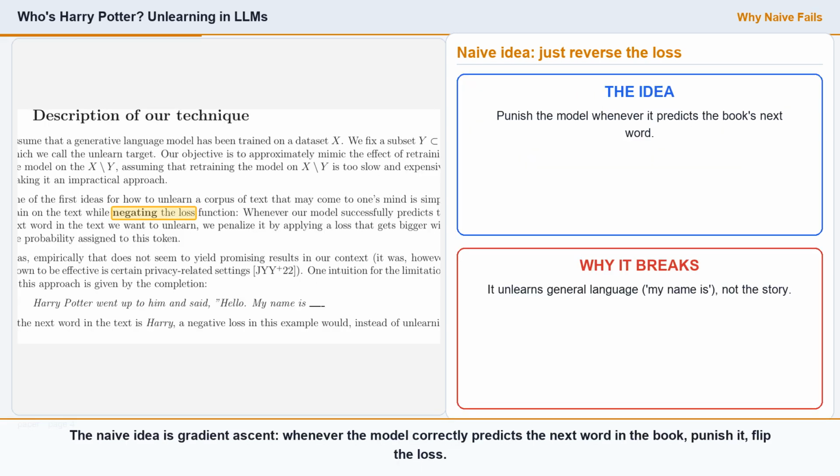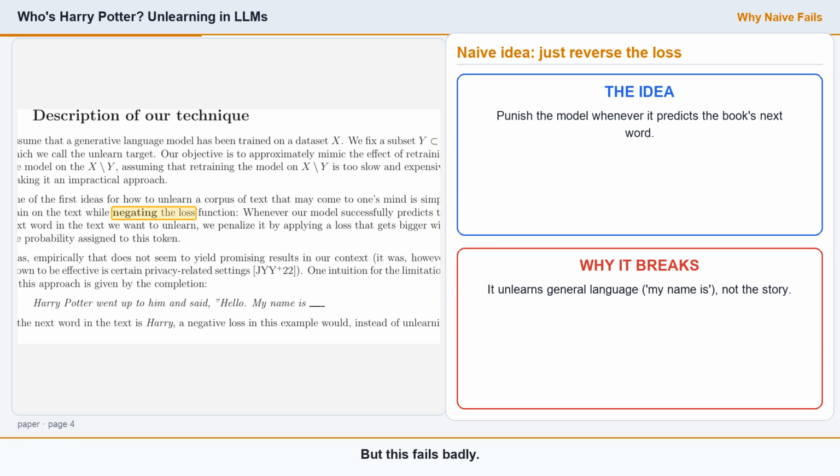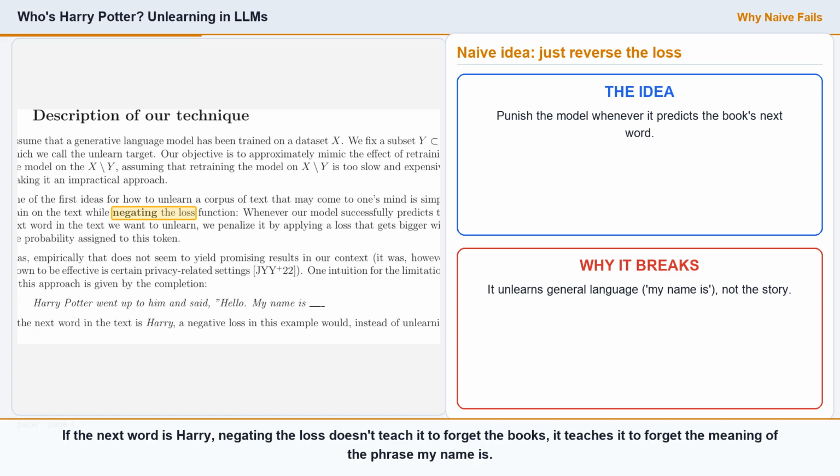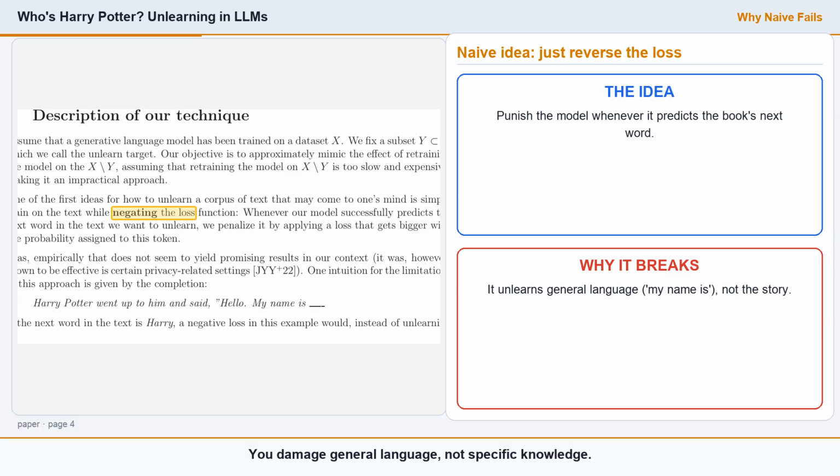The naive idea is gradient ascent. Whenever the model correctly predicts the next word in the book, punish it, flip the loss. But this fails badly. Consider "Harry Potter went up to him and said, 'Hello, my name is.'" If the next word is Harry, negating the loss doesn't teach it to forget the books. It teaches it to forget the meaning of the phrase "my name is." You damage general language, not specific knowledge.